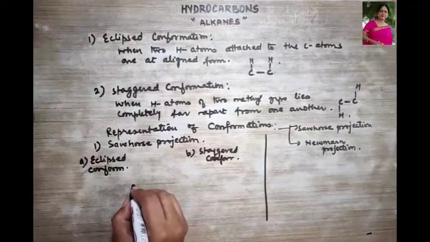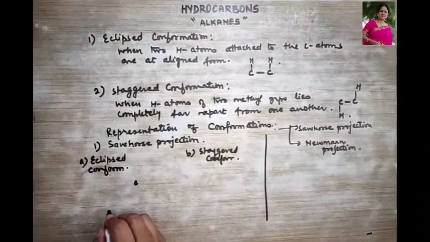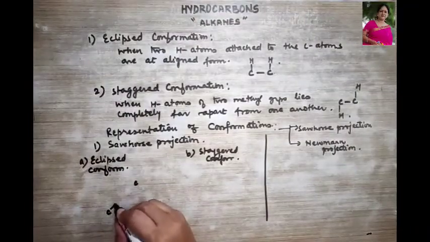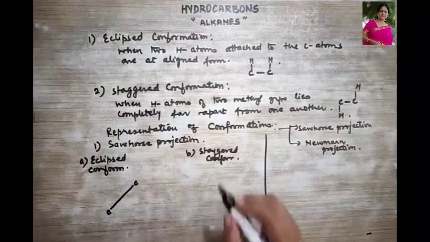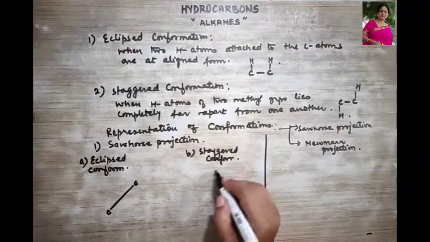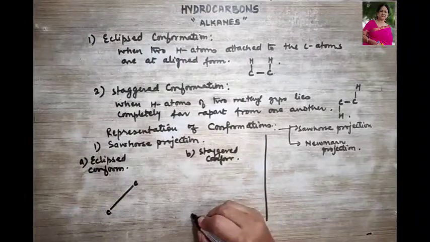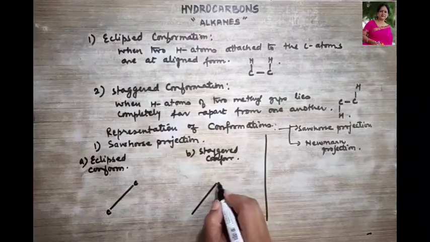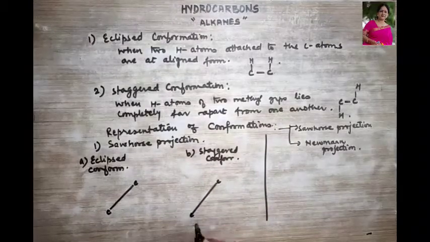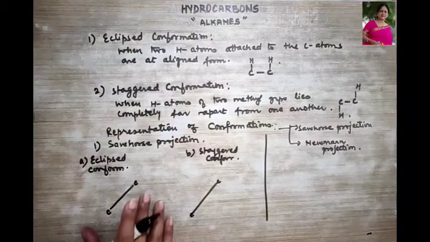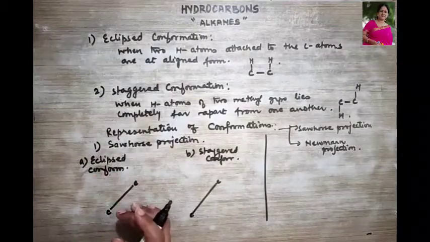Okay, so let's look over here. This is C, this is C. This is how we show the line. Over here also the staggered conformation, I'm drawing it over here. This is C and this is C. Clear?